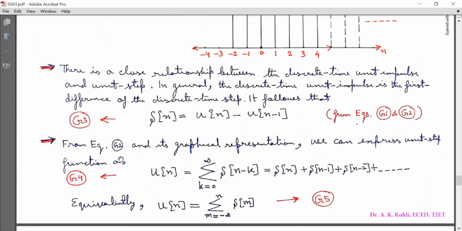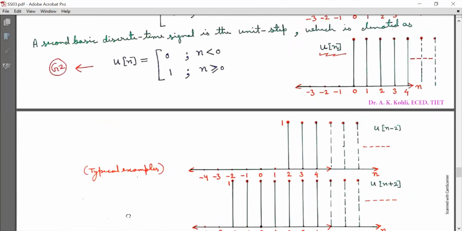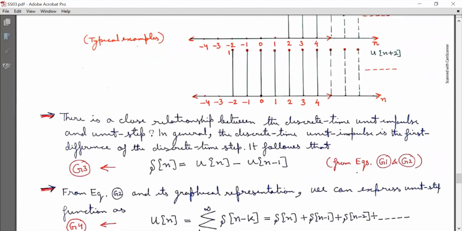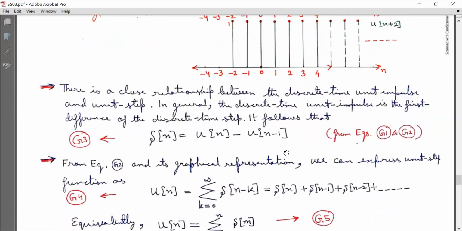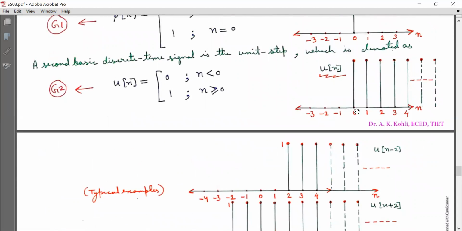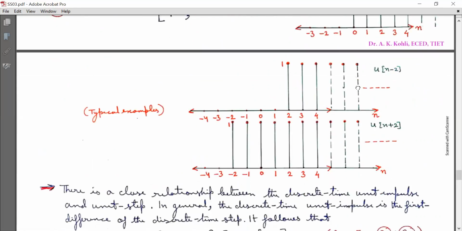From equation G2, look at this, equation G2. And from the graphical representation, we can express the unit step function as G4, that is u[n]. Look at this, what is u[n]? u[n] is delta[n] plus delta[n-1] plus delta[n-2] plus delta[n-3] plus delta[n-4].